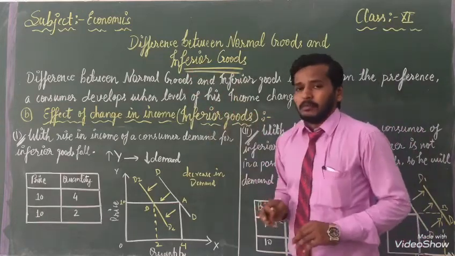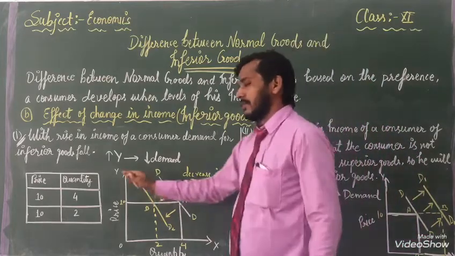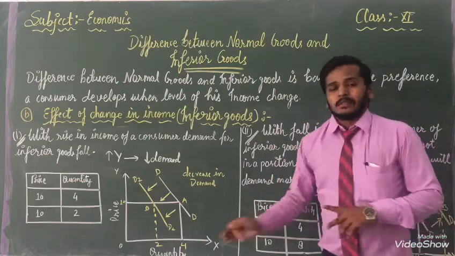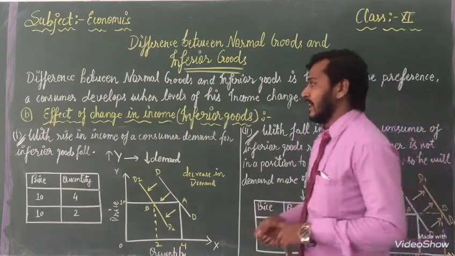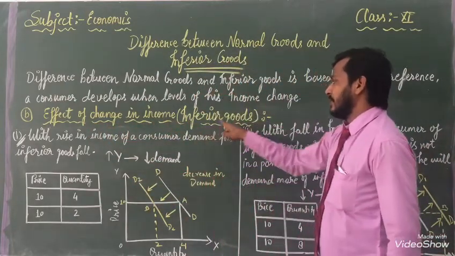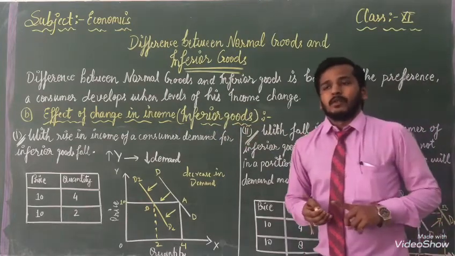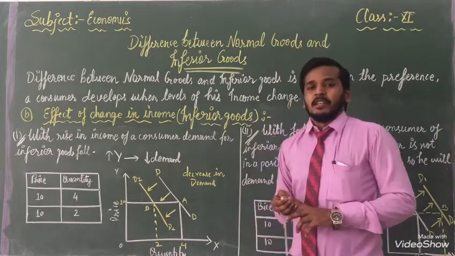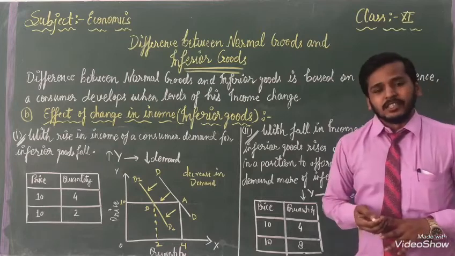I have told you about normal goods with the help of the schedule and curve, meaning with the help of a graph. Once again we will learn what the effect of change in income is when the good is inferior. With the help of that we will know how inferior goods demand increases and decreases.